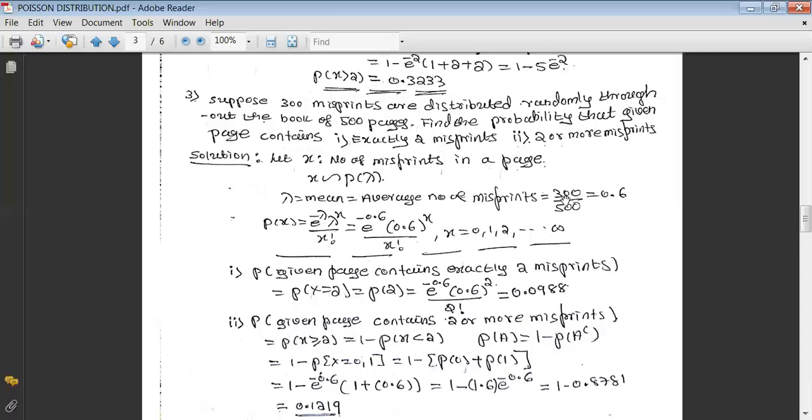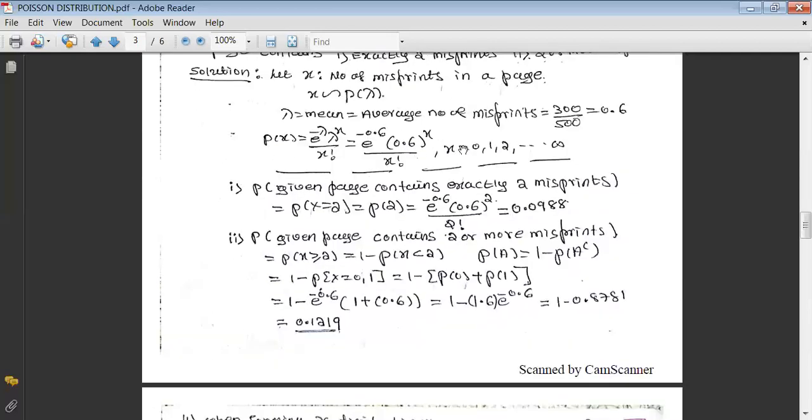That's why it is given by 300 divided by 500. That will be 0.6. Now we know that the probability function of Poisson is e raised to minus lambda, lambda raised to x divided by x factorial. When we take lambda equals 0.6, we are going to get this particular probability function of Poisson.